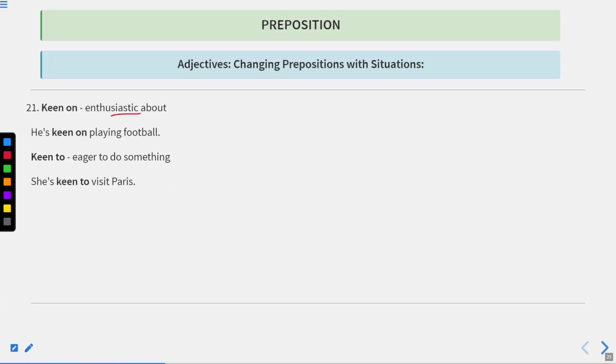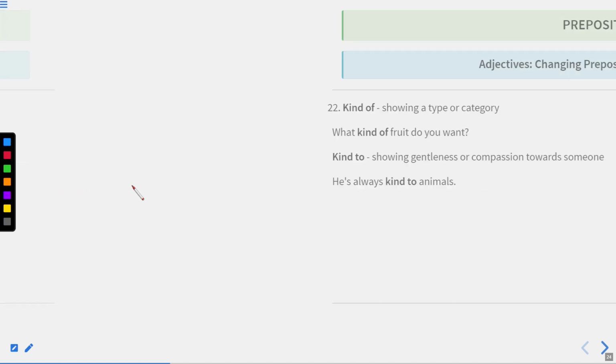Now let us move to the next one. Keen on means enthusiastic about. He is keen on playing football. It means he is very enthusiastic or excited about playing football, or he focuses on playing football a lot. Keen to, eager to do something. So this is the difference between keen on and keen to. She is keen to visit Paris.